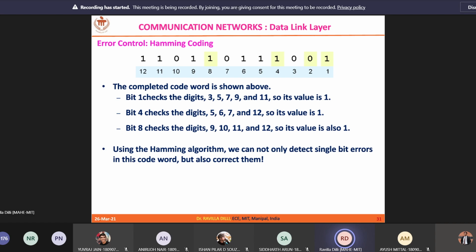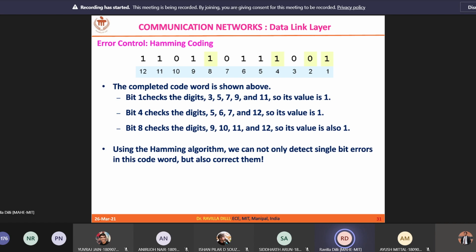Same way R1 is 2 XOR 3 XOR 6 XOR 7 XOR 10 XOR 11. Second position is 0, XOR with third position 0, XOR with sixth position 1, XOR with seventh position 0, XOR with 10th position 0, XOR with 11th position 1. So R1 is also 0.